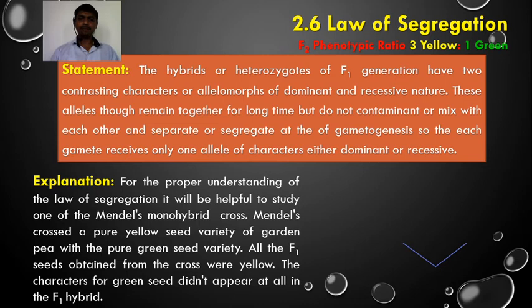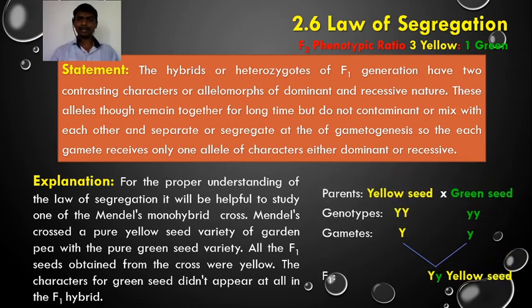For proper understanding, it will be helpful to study one of Mendel's monohybrid crosses. In this cross, Mendel crossed a pure yellow seed variety of garden pea with a pure green seed variety. All the F1 seeds obtained from the cross were yellow. This shows the dominance of yellow seed color over green. The character of green seed didn't appear at all in the F1 hybrid, showing complete dominance of yellow over green.